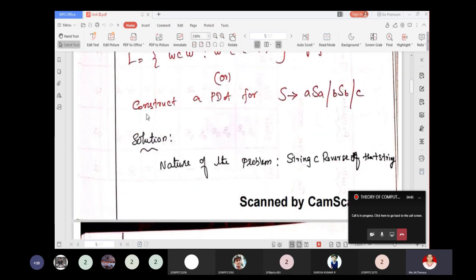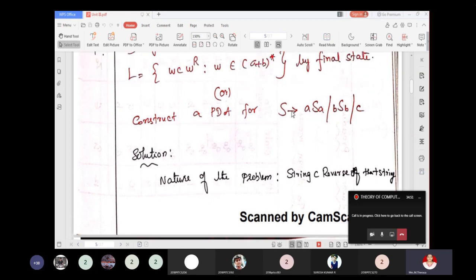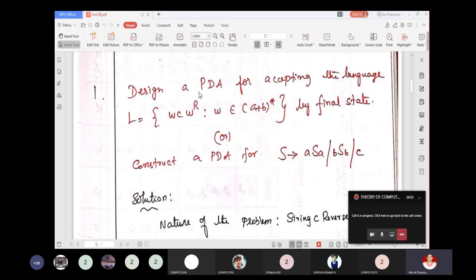Or else you may be given the corresponding context free grammar. The context free grammar for this W C W power R is S goes to a S a, b S b, or C.